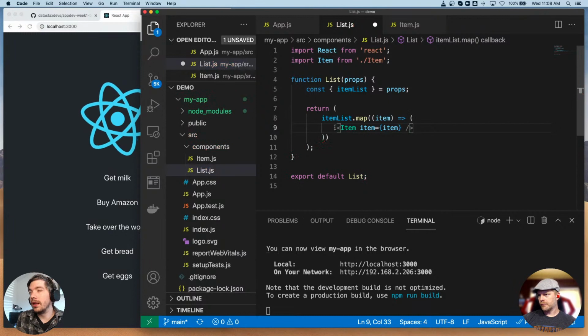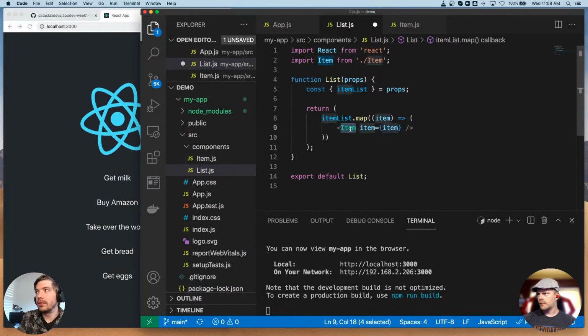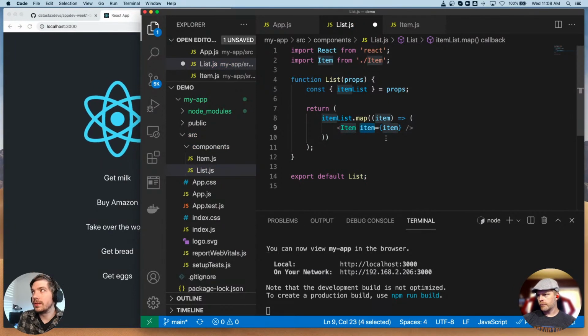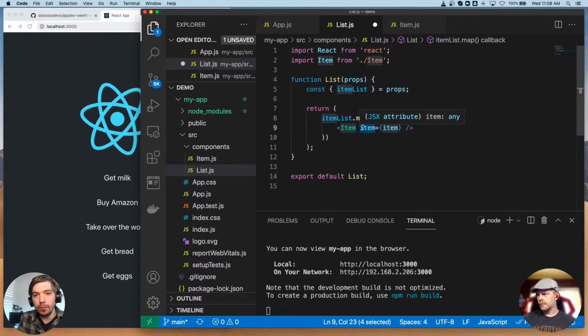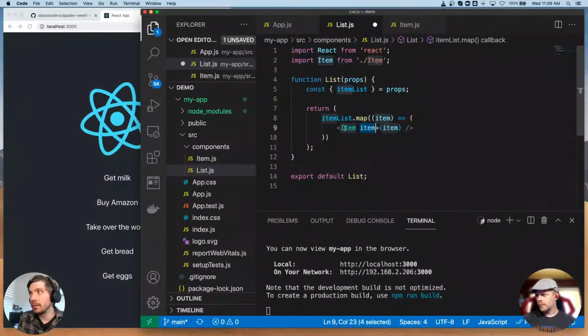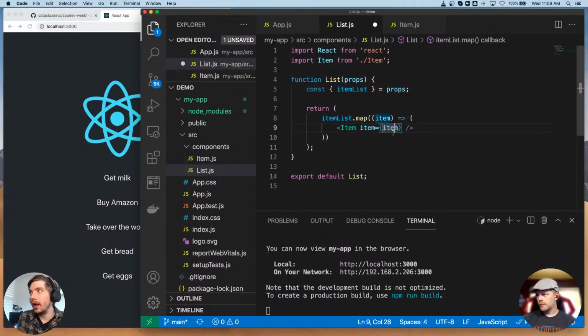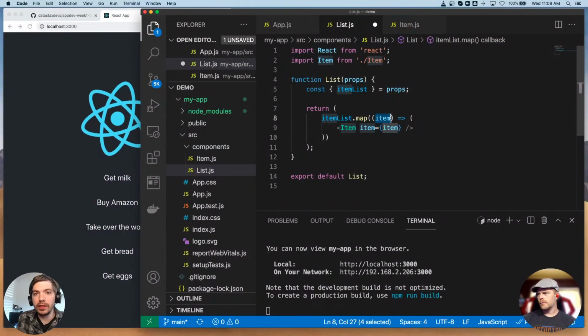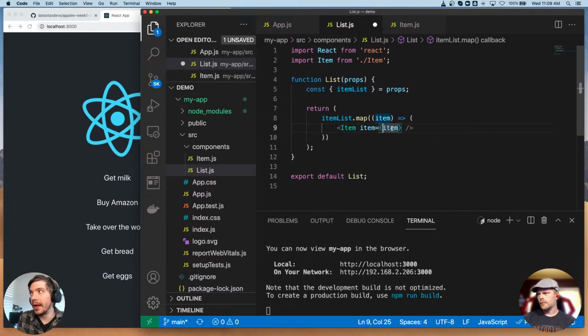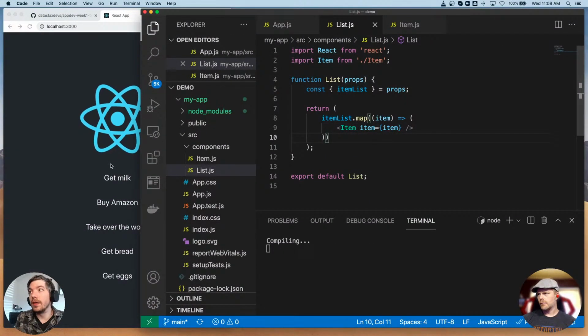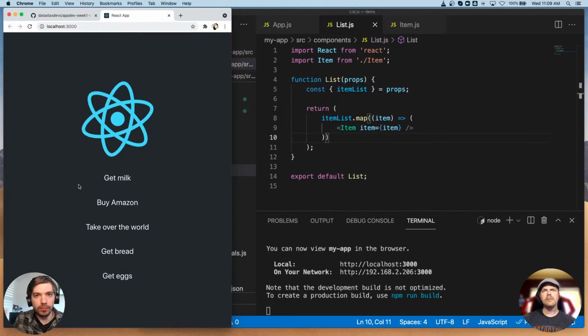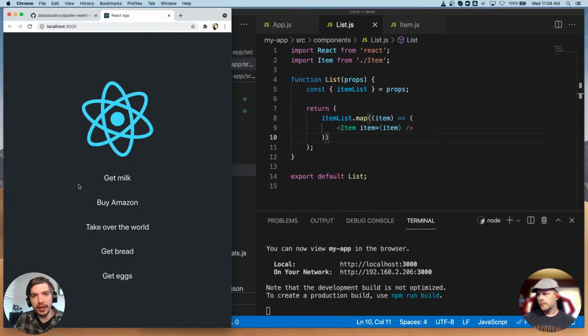That's what it looks like, a lot of items in a row. But this is the component that we're using, item. This is the property that we're passing in. The component is expecting a property called item, and this is the specific element of the array that we're working with. If we save that, nothing should change because everything is essentially the same, but we've broken it out into different components.